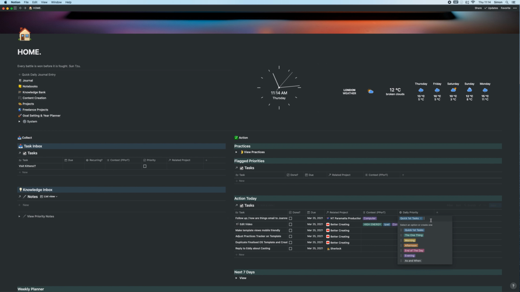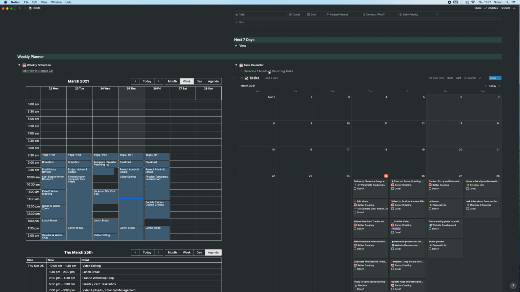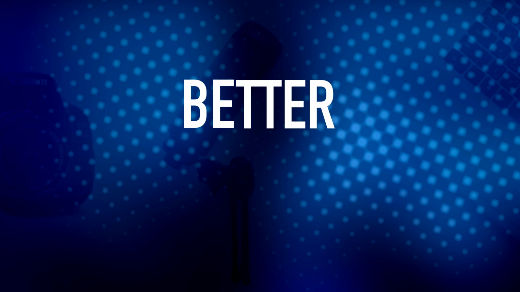I want to give you today my 2021 template tour and my guide to how I organise my life and entire creative workflow in Notion.